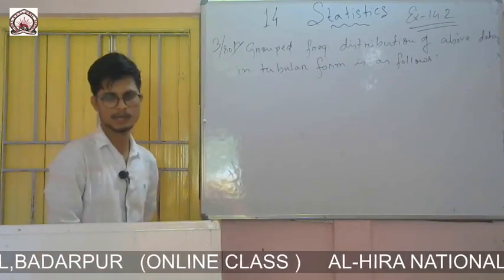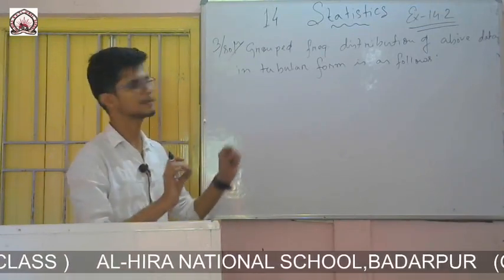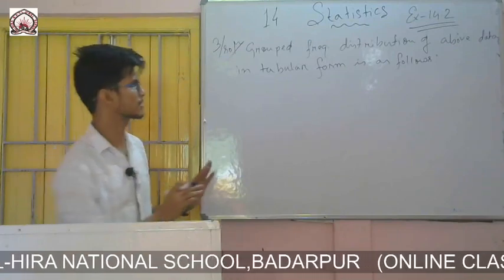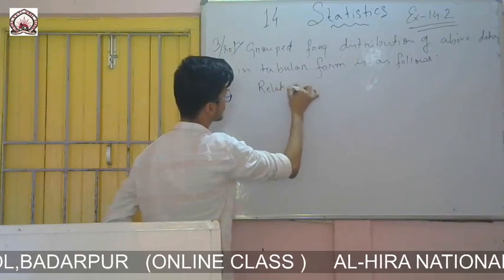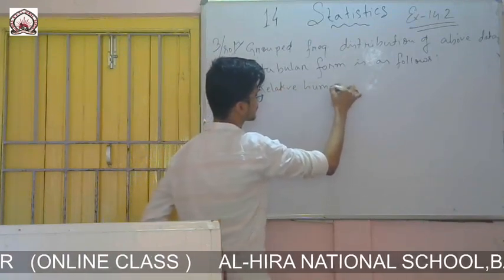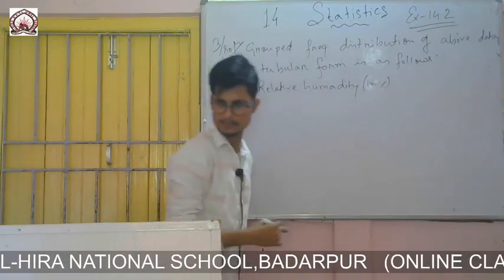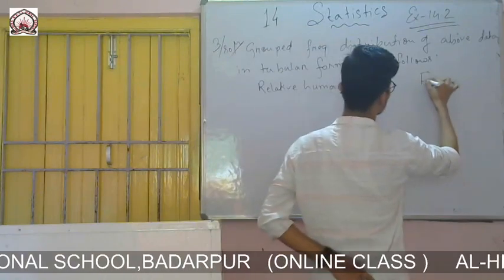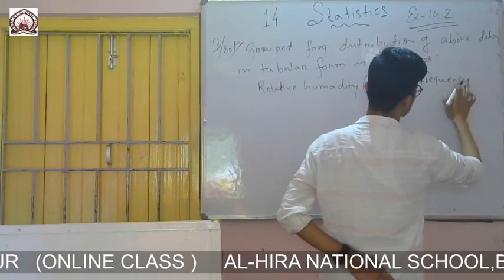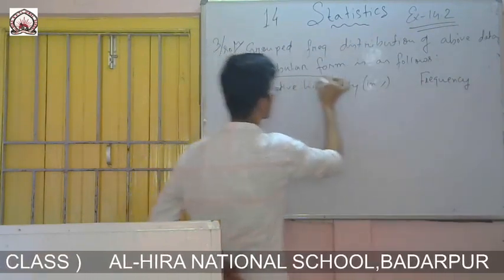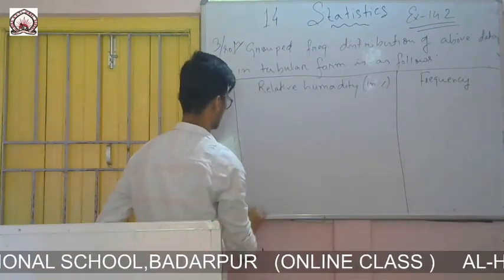So now I will construct the table. From this table onwards I will not give the tally marks here, but you are to give the tally marks in each and every table. So simply I will make relative humidity in percentage, it is given, and frequency. Only 2 columns I am making, but you make the tally mark column also.